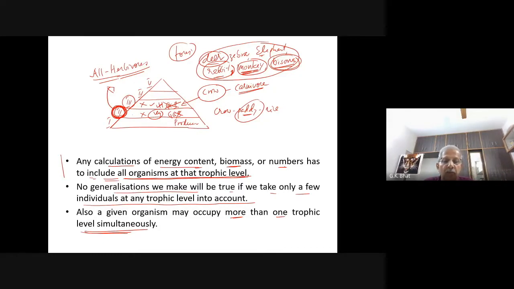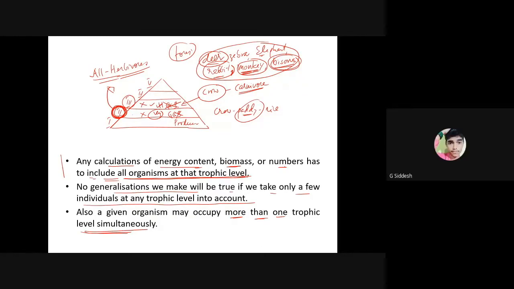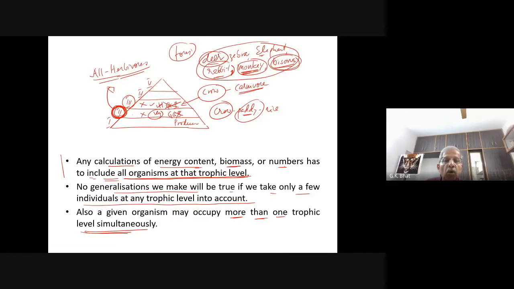I have already given an example where one organism occupies more than one trophic level. What example have I given? Crow. The crow occupies the third trophic level and also the second trophic level.